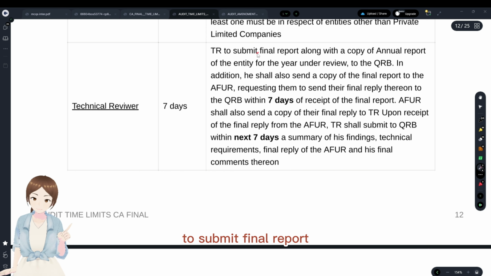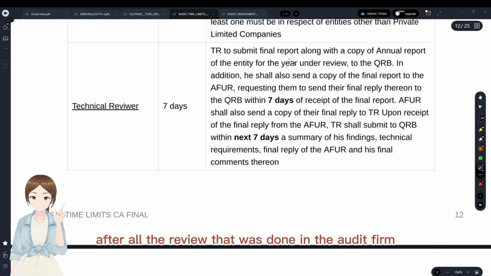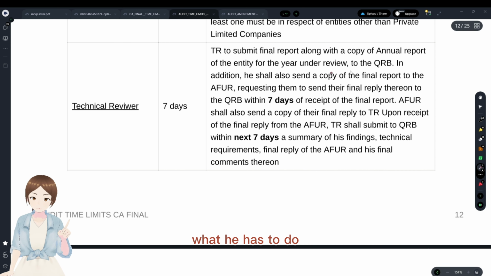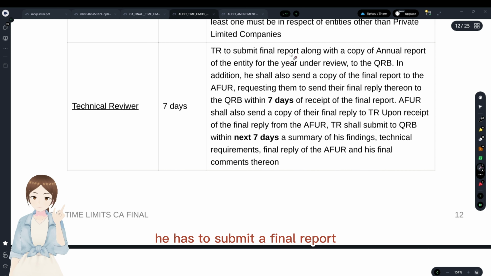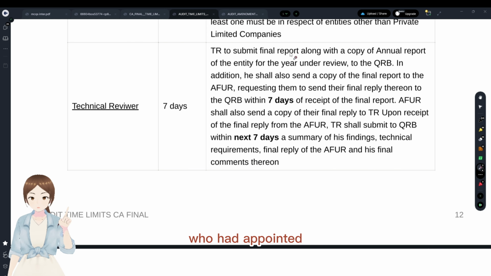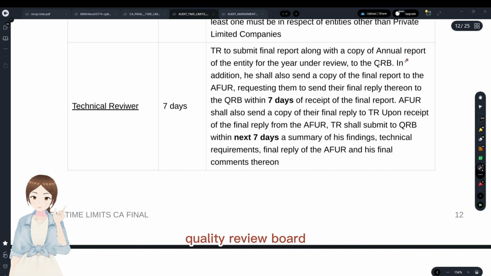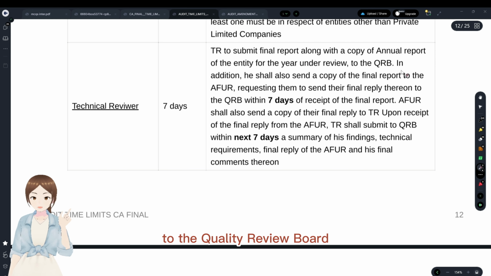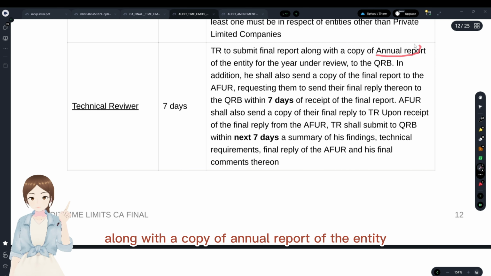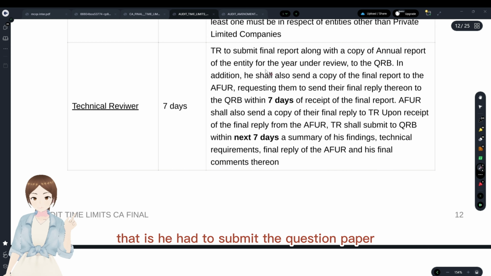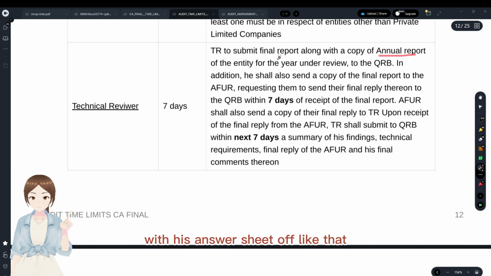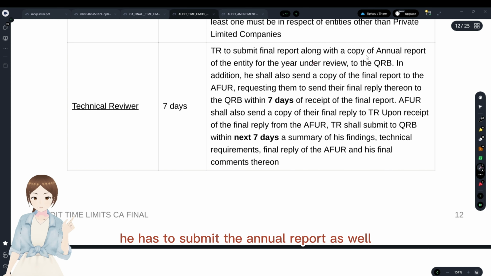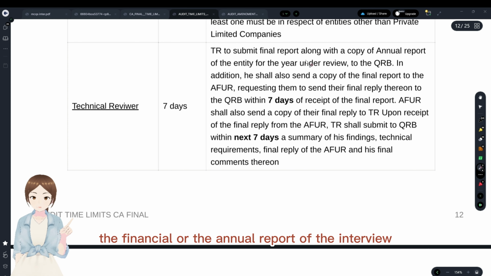The technical reviewer submits a final report after all the review that was done in the audit firm. He has to submit that final report to whom he was appointed by, the Quality Review Board, along with a copy of the annual report of the entity. That is, he has to submit the question paper with his answer sheet, think of it like that. He has to submit the annual report of the entity for the year under review, and the final report.